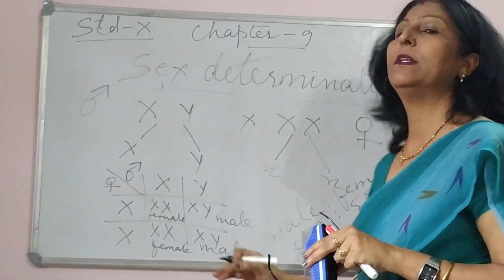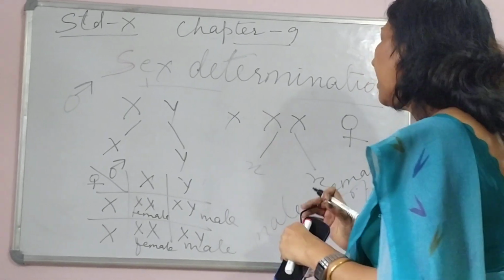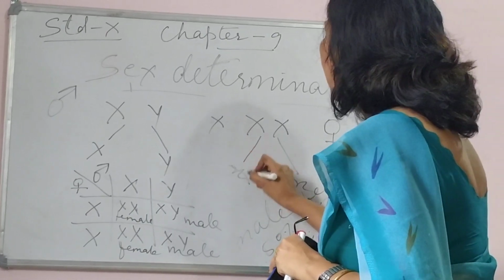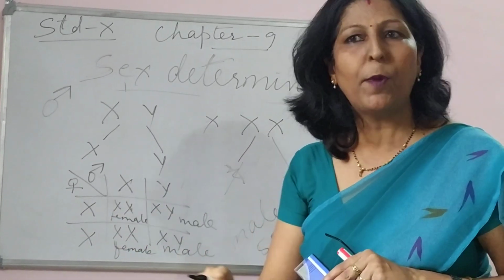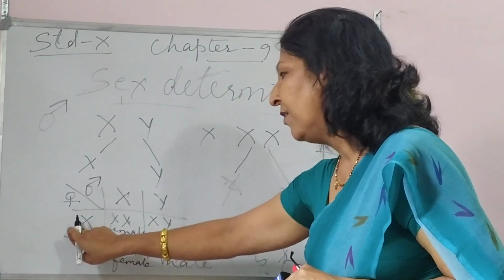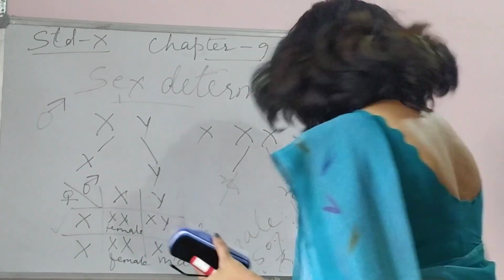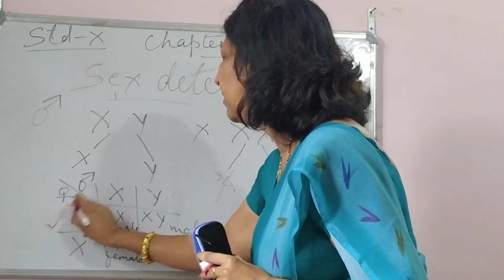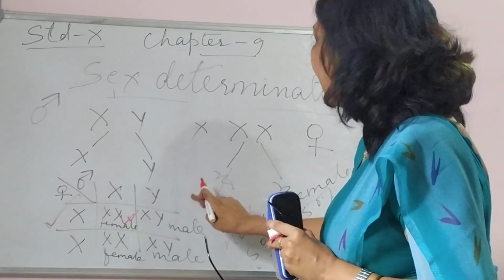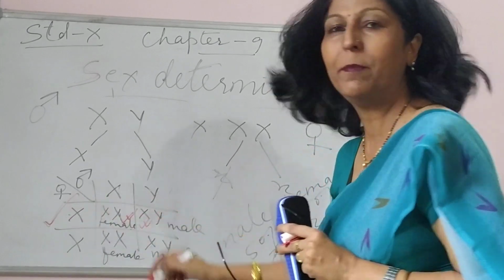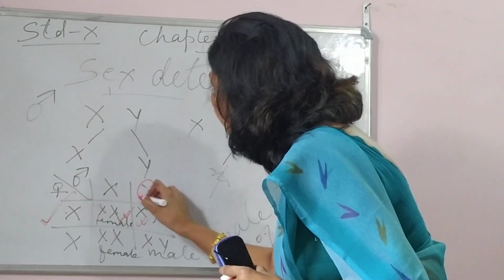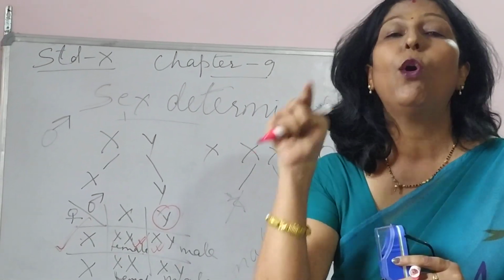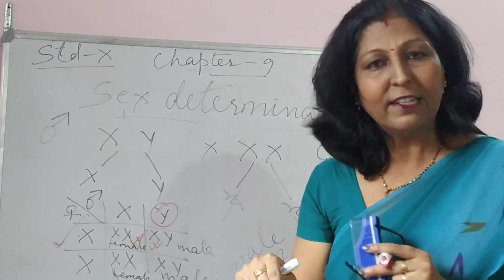So this is the case. We cannot hold responsible. The lady is not responsible. Any child can be born. Now, children, when we talk about the female, even if the male child is born, the lady is giving X chromosome. See, female has got both the chromosomes. I'll show it to you with red ink. Even when a girl child is born, she is giving X chromosome. And even when a boy is born, X comes from the female only. So who is responsible? It is the male who is responsible. The male's Y chromosome determines whether the child will be a boy or a girl, a son or a daughter. Got it? So not the female.